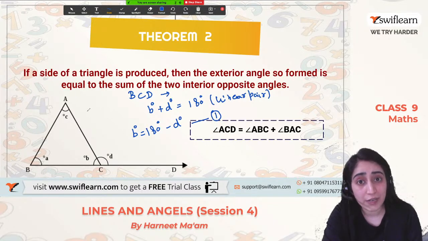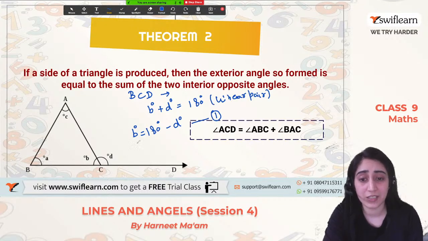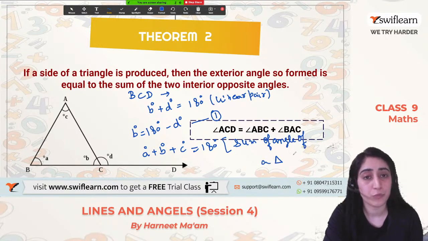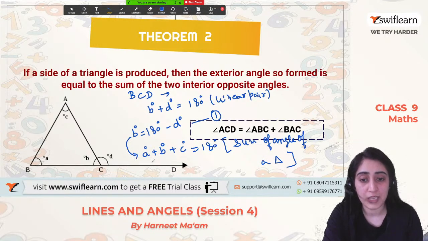Now we have already studied that the sum of all the interior angles of a triangle is equal to 180 degrees. That means A degree plus B degree plus C degree will be equal to 180 degrees by the angle sum property of a triangle, right? So by putting the value of B in this equation number 2, what do I get?